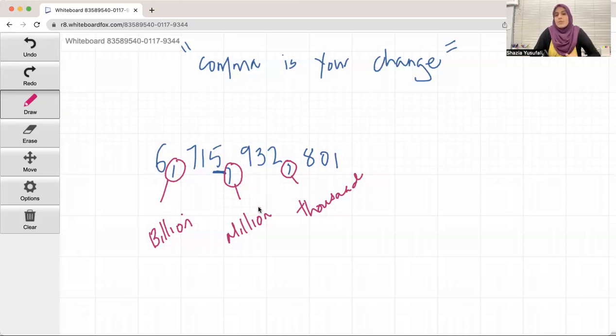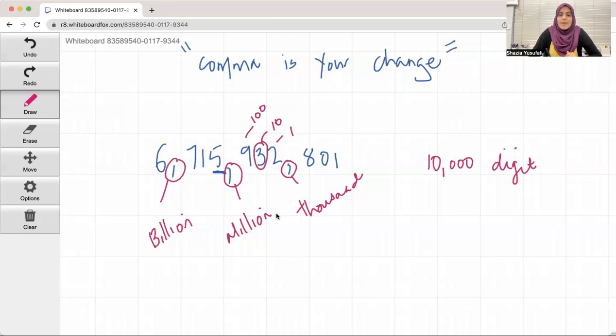If I were to ask you, what is the 10,000 digit? Which one is the 10,000 digit? Well, easy. You have the 1,000. We know this is 1, this is the 10, this is the 100. Which one is the 10,000 digit?